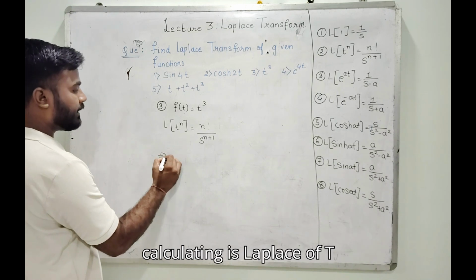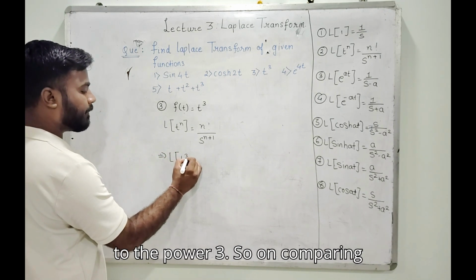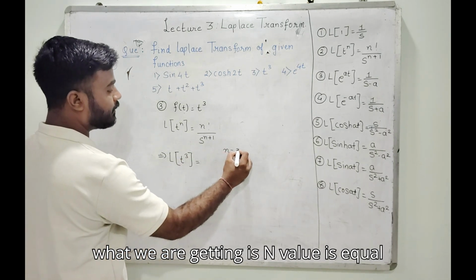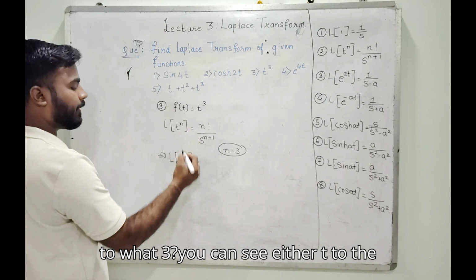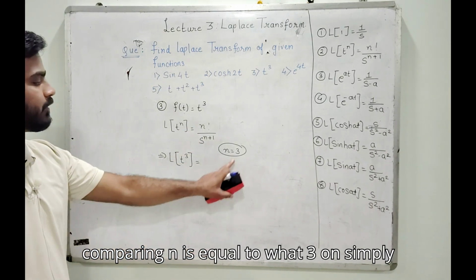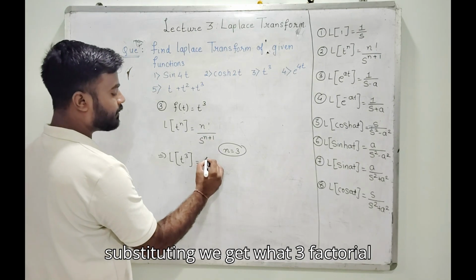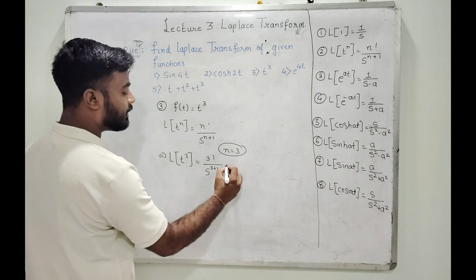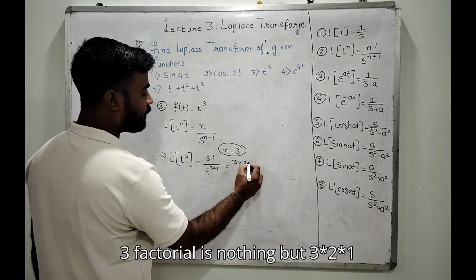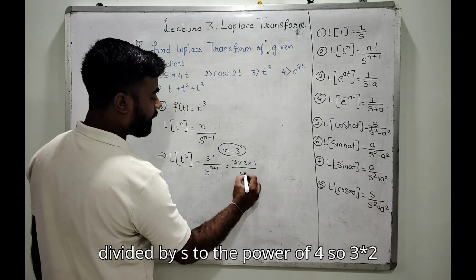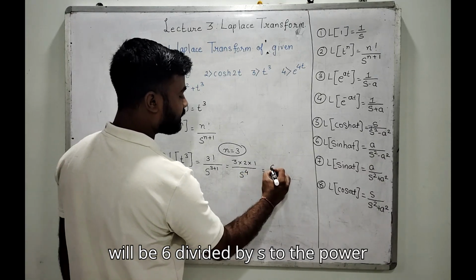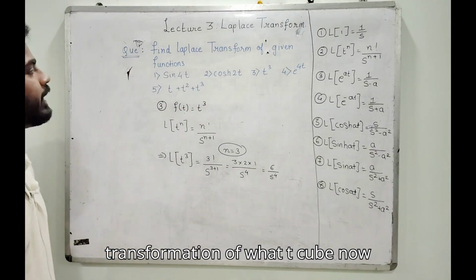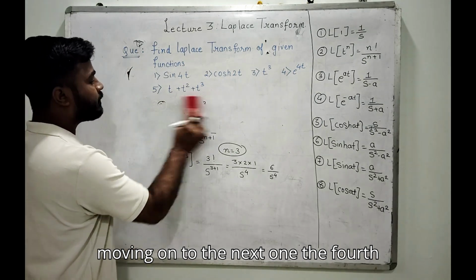On comparing, we get n equal to 3. On substituting, we get 3 factorial divided by s to the power 3 plus 1. 3 factorial is 3 into 2 into 1, divided by s to the power 4. So 3 into 2 is 6 divided by s to the power 4, and this is the Laplace transformation of t cube.